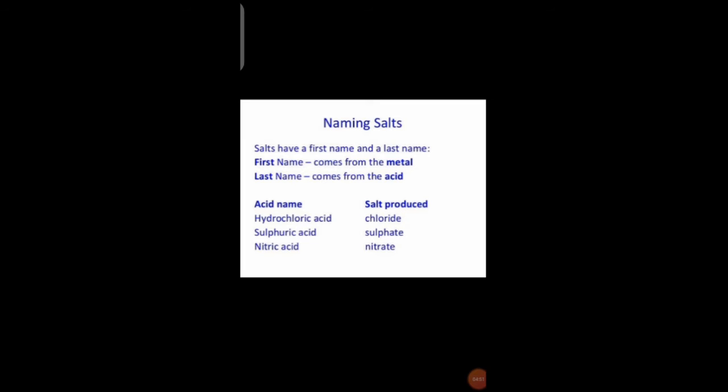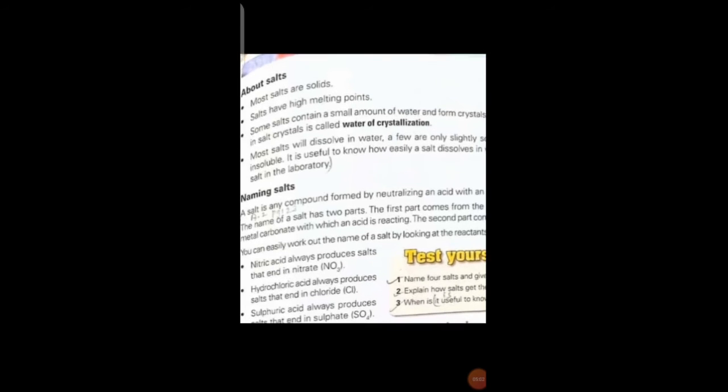First name represents the metal and the last name represents the acid, as it is given in your book also. Nitric acid always produces salt that ends in nitrate. Hydrochloric acid always produces salt that ends in chloride. Sulfuric acid always produces salt that ends in sulfates.